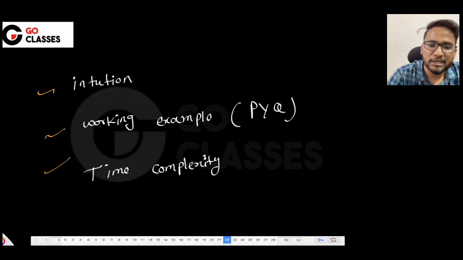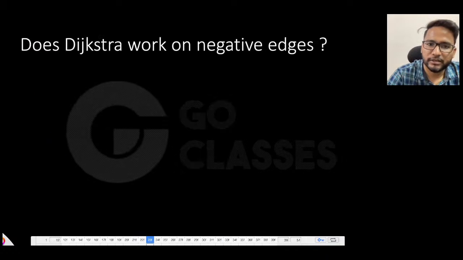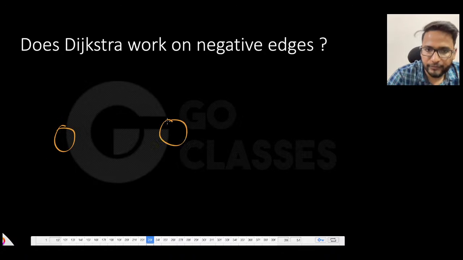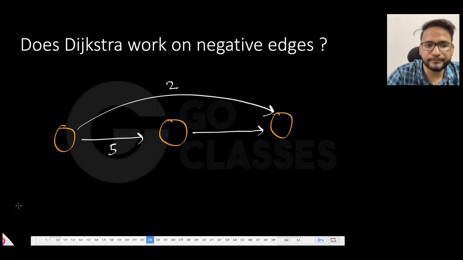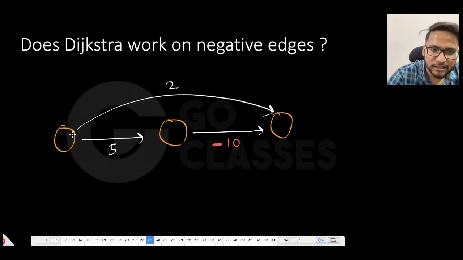In the case of Dijkstra, does it even work on negative edges? Let's just see this. Suppose you have some graph, maybe this graph that you have. This is 2, this is 5. Let's suppose this is a negative edge, and there is no negative cycle, in fact no cycle, only a negative edge. This is minus 10. Suppose this is S, or maybe this is A, this is B, this is C. Suppose this is the graph that you have.